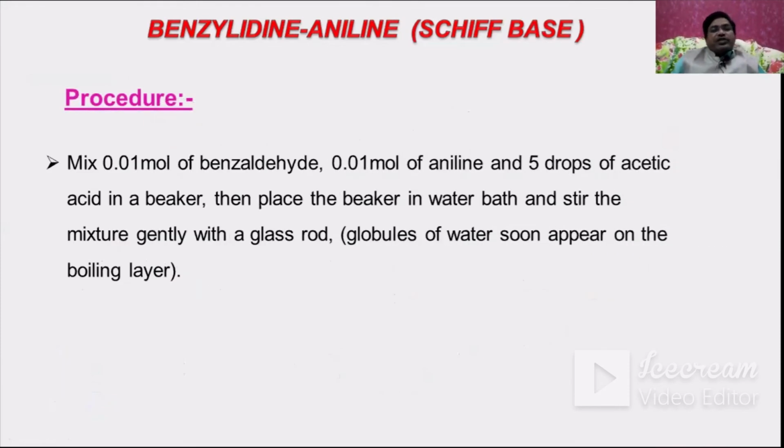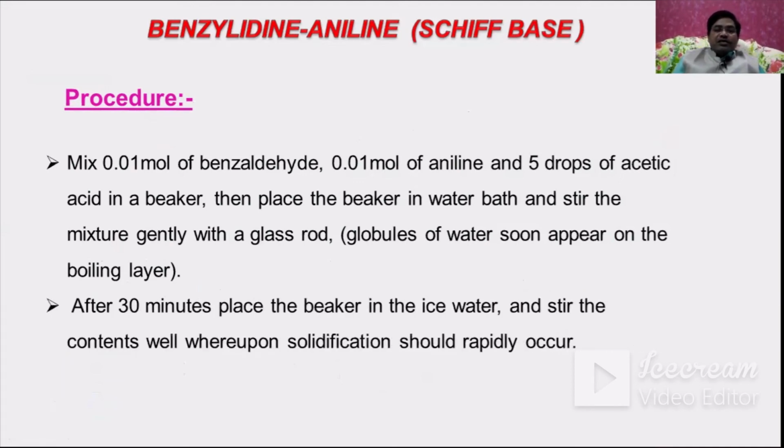Now what is the procedure involved here? Mix 0.01 ml of benzaldehyde, 0.01 ml of aniline, and 5 drops of acetic acid in a beaker. Then place the beaker in a water bath and stir the mixture gently with a glass rod. Globules of water soon appear on the boiling layer.